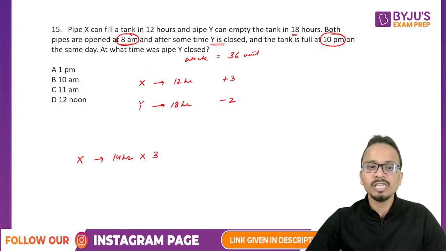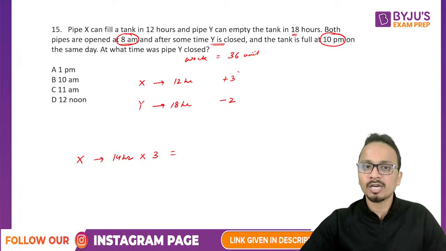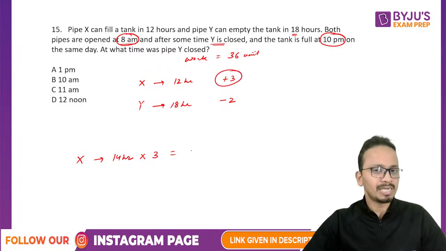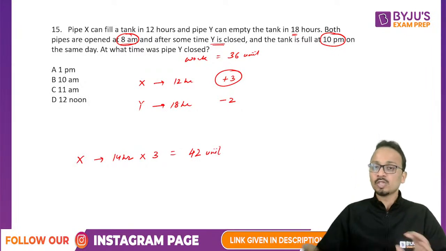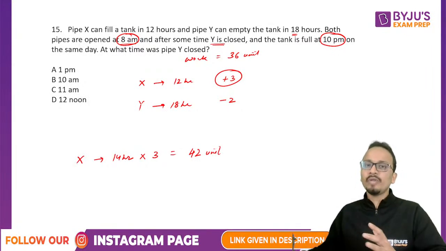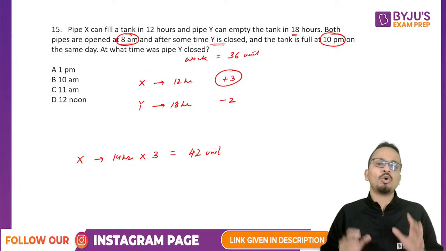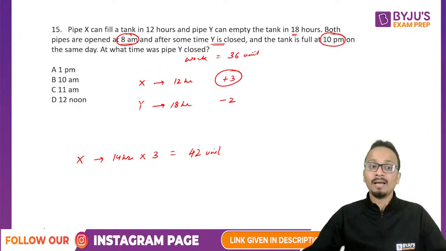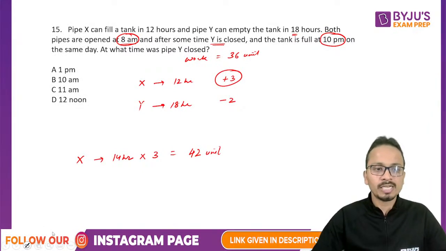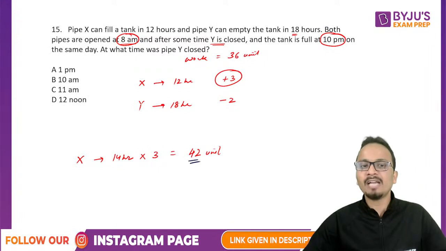In these 14 hours, the amount of work done by X will be 14 multiplied by 3, that is 42 units. Okay, so X was opened for the entire duration of 14 hours, in which 14 multiplied by 3, the amount of work done by X was 42 units. But total work to 36 units करना था. All right. So that means